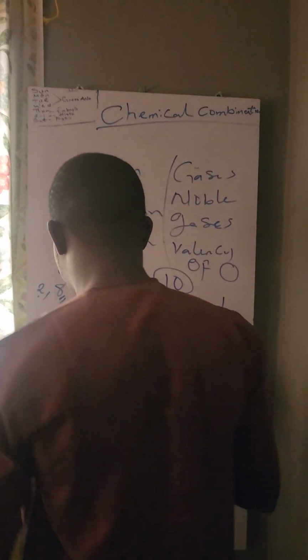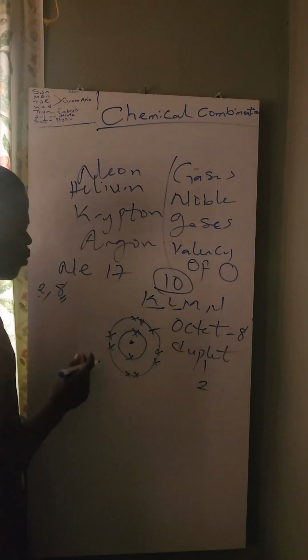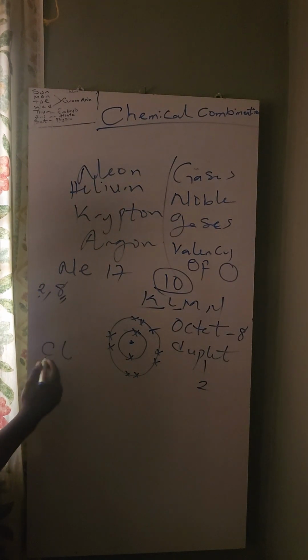So other elements are unstable. For example, let's look at chlorine. Chlorine is number 17. If we have to draw that of chlorine, it will be chlorine here. This is the symbol for chlorine, Cl, right?